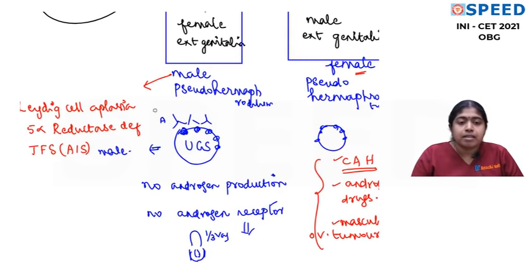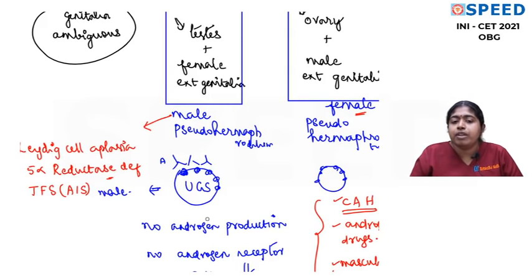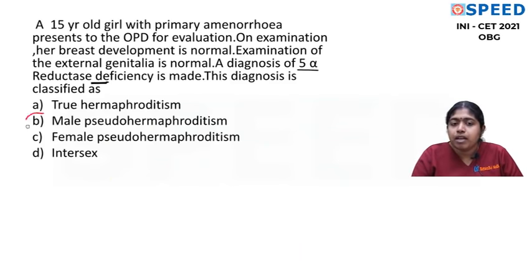So what is asked in the question is where 5-alpha reductase deficiency fits in. It fits in a combination of testis plus female external genitalia, which is male pseudohermaphroditism. I hope the understanding is clear. Please don't try to memorize all this. Please understand and learn. Such a nice question this is.